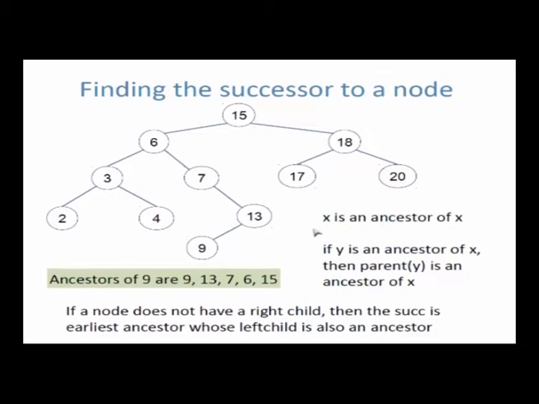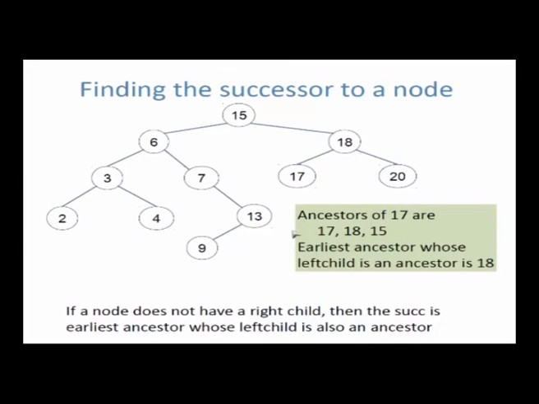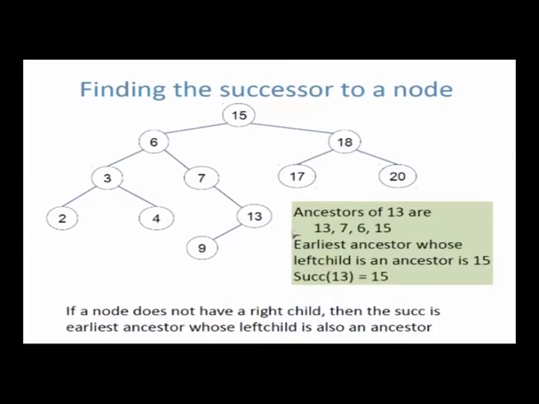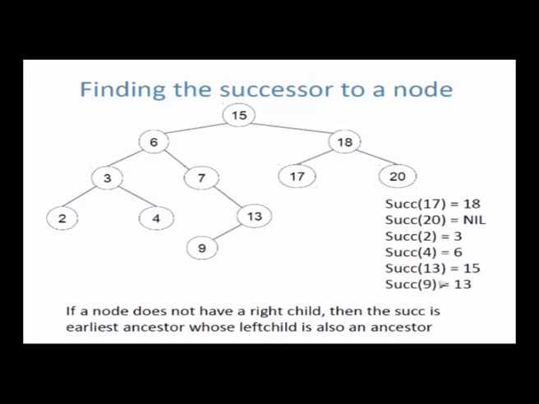Now why does that algorithm work? I have explained all this to you. So we can see basically that the successor works. Let's take the successor of 20 just to check. In this tree there is no successor for 20. What does my algorithm say? It says go as far as possible left up the tree. So from 20 go to 18, from 18 go to 15, and at 15 I can't go any further. At this point go right and stop. Going right is nil, so the successor of 20 is nil, which means there is no successor for 20 in the tree. So this algorithm at least works for this tree, we know it works.